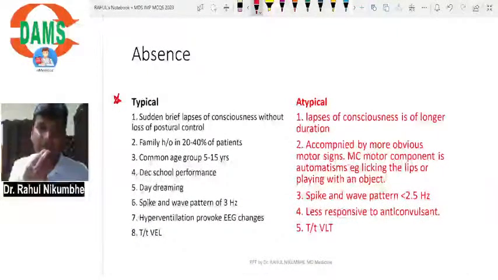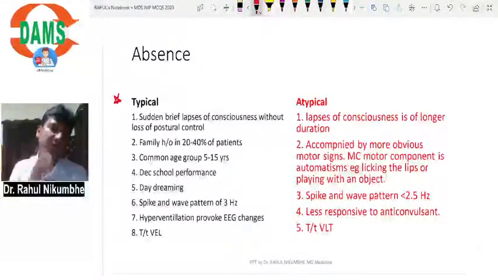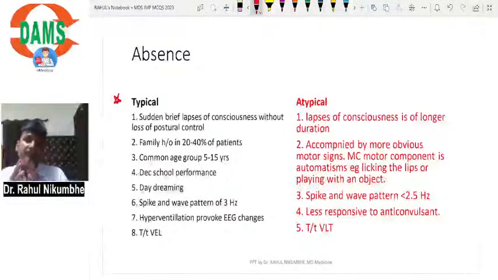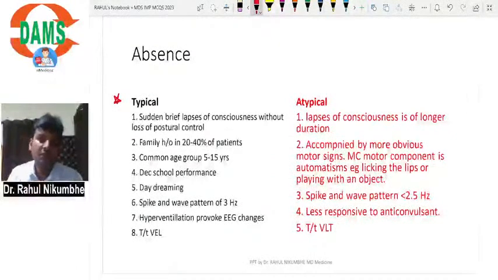If you call the child, he will not give any response. There are no abnormal jerky movements, no loss of tone, just a pause for 10 to 15 seconds. After that, the child will resume his activity as he was doing before. So the patient is having a sudden brief lapse of consciousness without loss of postural control and without any abnormal jerky movement.